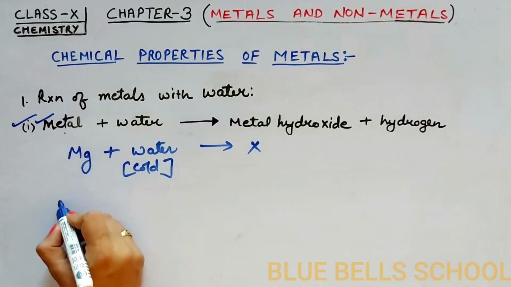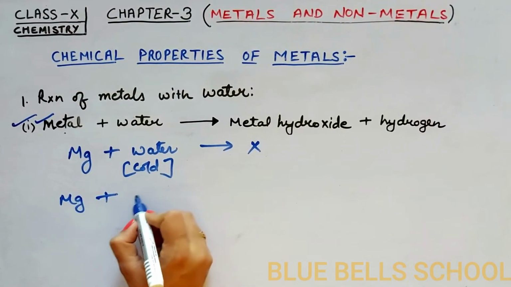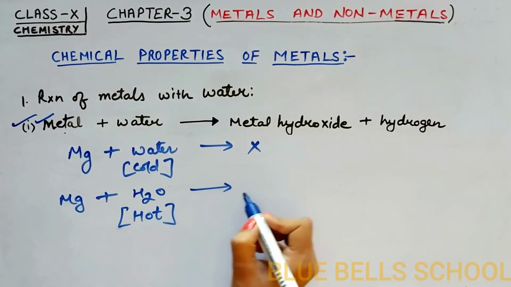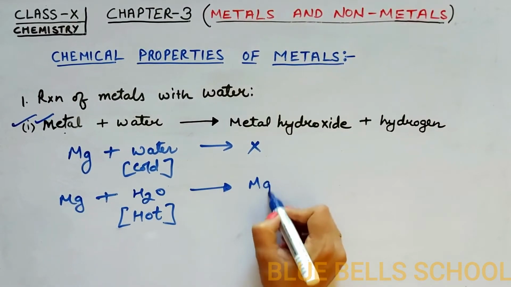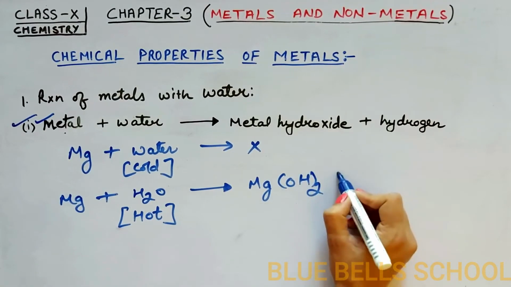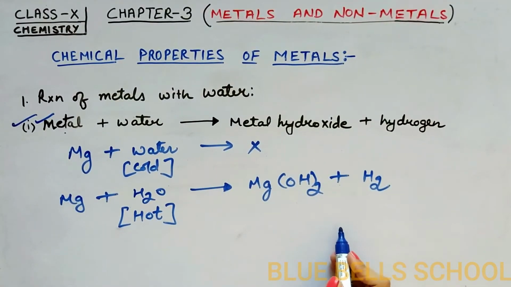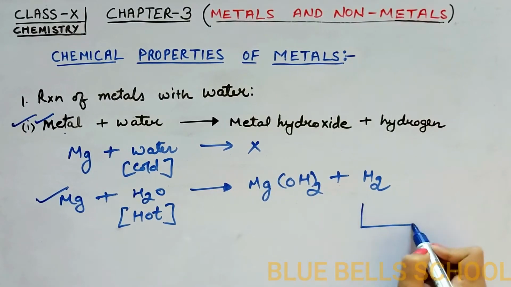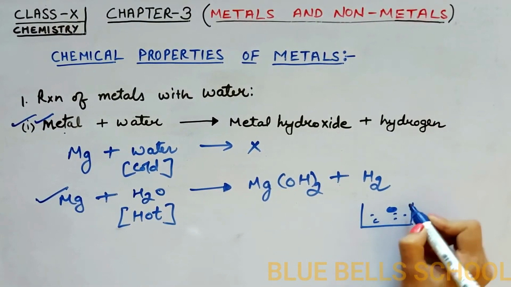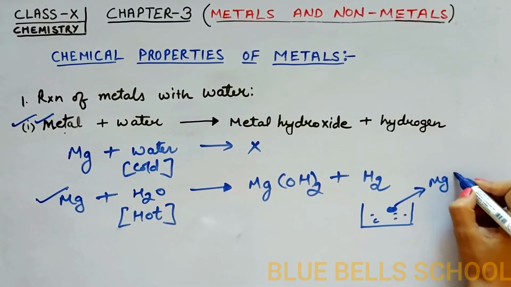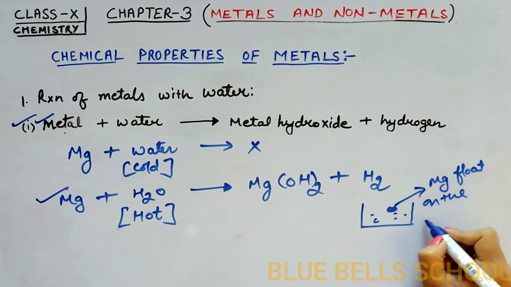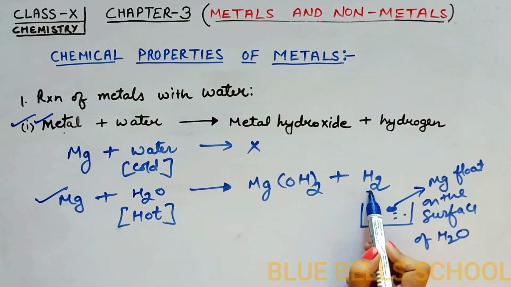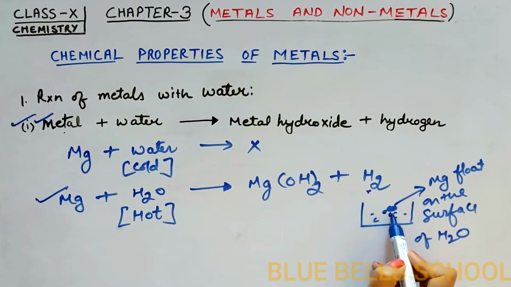But when magnesium is put in hot water, it will form magnesium hydroxide along with hydrogen gas, and the same thing is observed: magnesium floats on the surface of water due to the formation of hydrogen gas, because this hydrogen gas provides buoyancy.